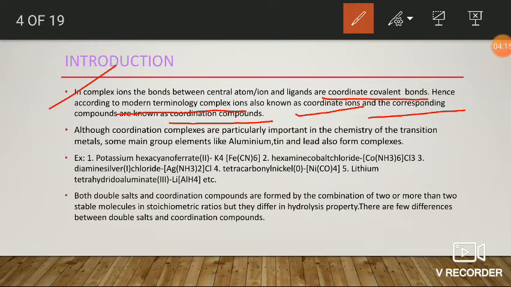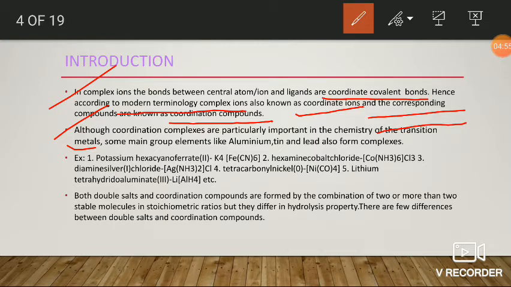In the majority of cases, coordination compounds are very important in the case of transition elements, because most of the transition elements form various coordination compounds.